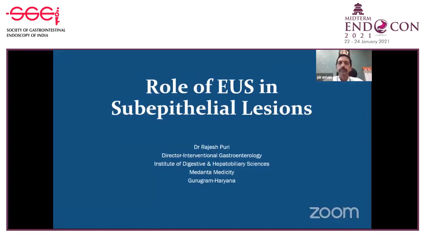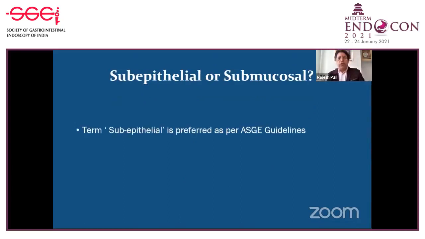As my Chairperson was also talking about the role of EUS in submucosal lesion, what I'm going to talk about is the importance of endoscopic ultrasound in the subepithelial lesion. First of all, it is very important to ask: should we call it a subepithelial lesion or a submucosal lesion? According to the ASGE guidelines, subepithelial lesion is the preferred term, because when you say submucosal, it appears like it is originating from the third layer of the gut wall. So when we describe it in our endoscopy, we should always describe it as a subepithelial lesion.